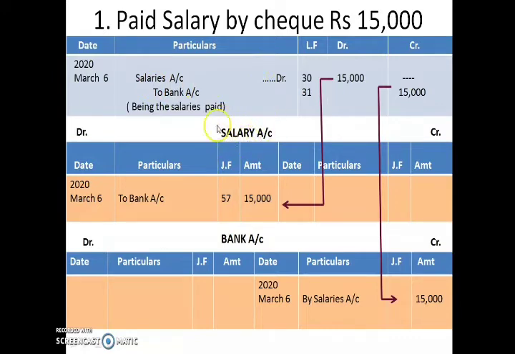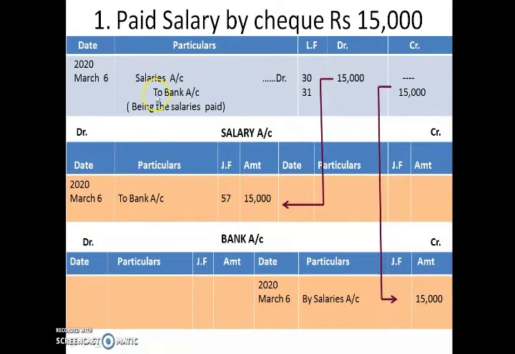This is our salary account, and this is the debit side of the salary. On the debit side you have to write 'To bank account', and the amount in front of salary, 15,000, will be shown over here. Now this posting to the salary account is over.